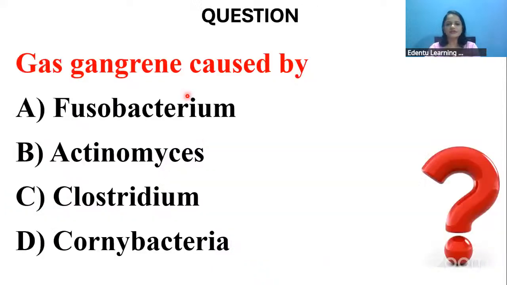Moving on to the next question. This question was asked in the recent NEET MDS 2024 examination. Gas gangrene is caused by: Fusobacterium, Actinomyces, Clostridium, or Corynebacteria? Which of these bacteria causes gas gangrene? Yes, doctor, you are right. It is option C, Clostridium.